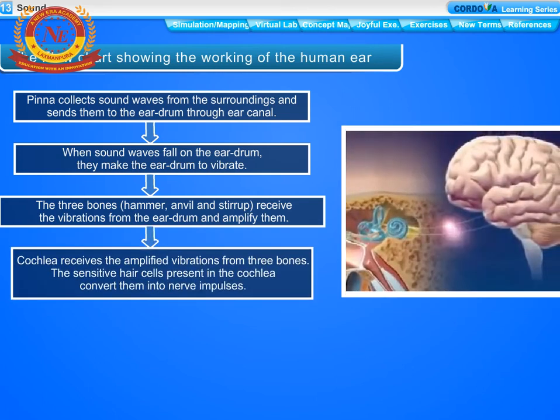Cochlea receives the amplified vibrations from the three bones. The sensitive hair cells present in the cochlea convert them into nerve impulses. The nerve impulses are carried to the brain through auditory nerve. Brain decodes nerve impulses into specific sound.